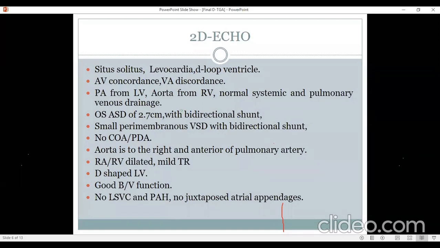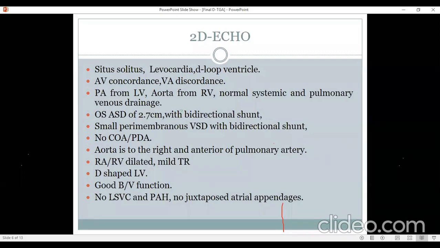So that could be a VSD murmur rather than the TR murmur. Only thing is that VSD is written as bidirectional shunt, so there's no gradient that is written across the VSD. Yeah, but clinically they said a grade 3/6 murmur. Yes, what I'm saying is that if VSD was producing the murmur, then the shunt should have been right to left only and not bidirectional.